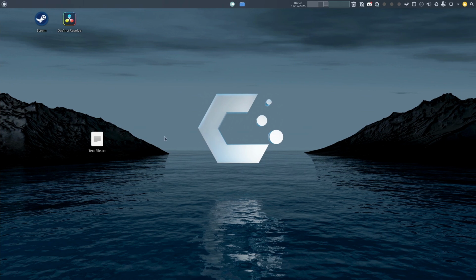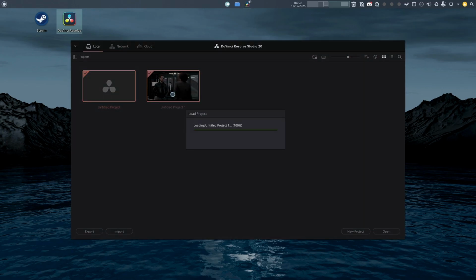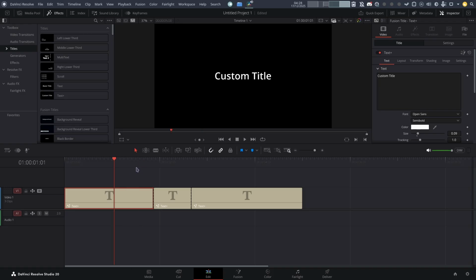Hey guys, so I'm making a video on basically DaVinci Resolve on KDE Plasma on CachyOS. For some reason, when you enter DaVinci Resolve, none of the keyboard keys work. Your keyboard just does not work in the program. So here's me spamming my split keybind. Here's me trying to spam keyboards. I don't know if you can hear that.